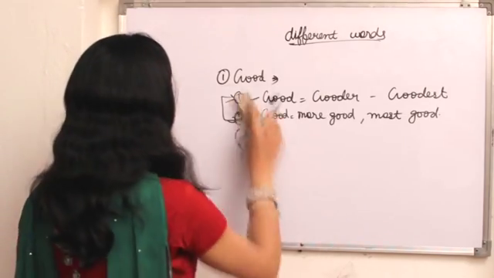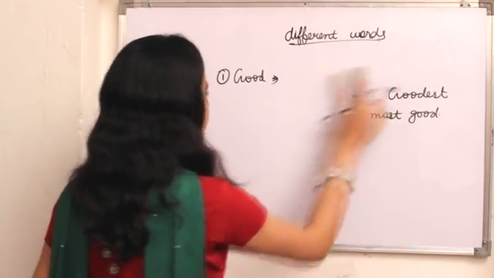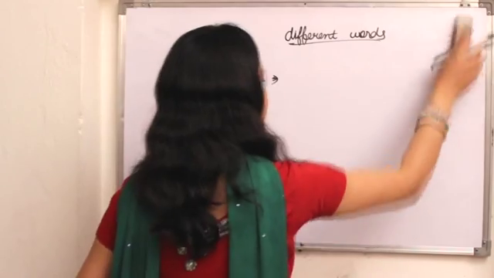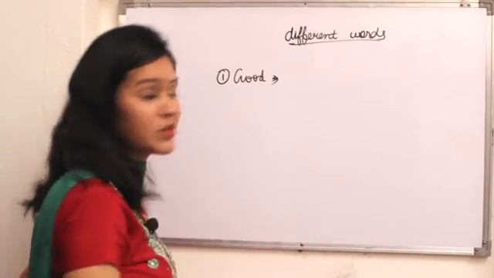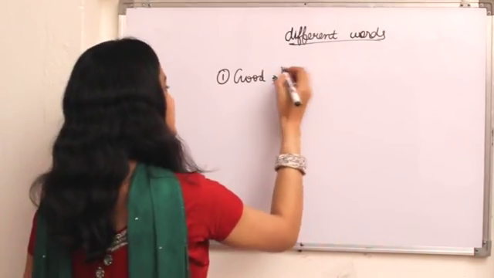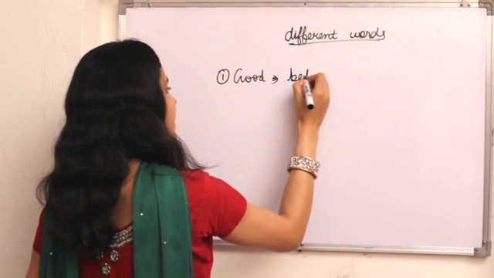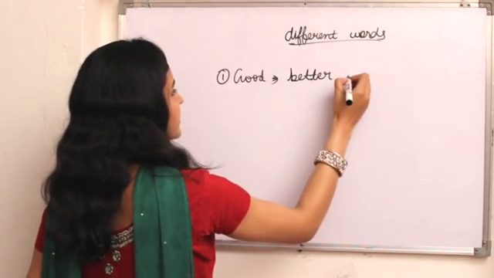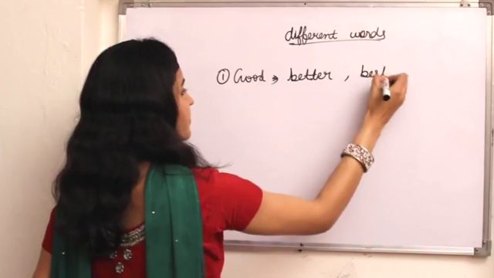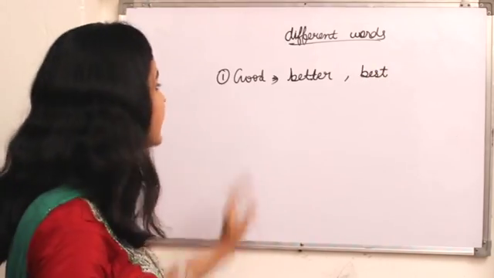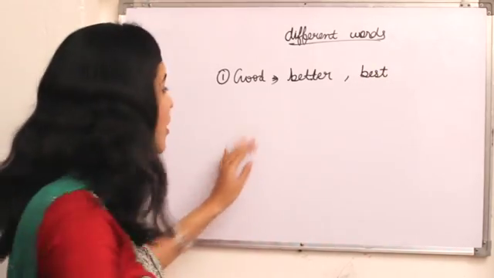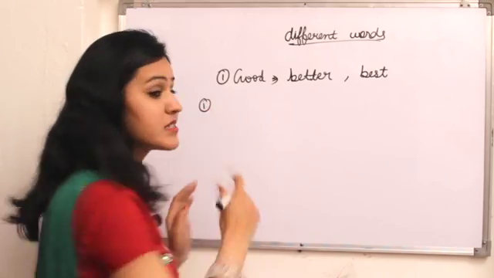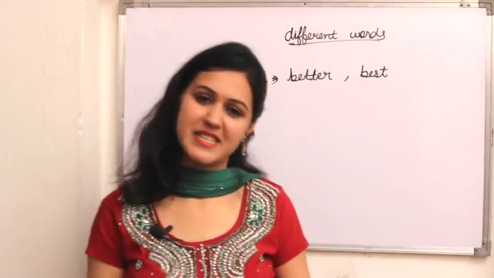So here I write in comparative form: good, better and best. It means that this is the first order, and I explain all these terms by utilizing some sentences.